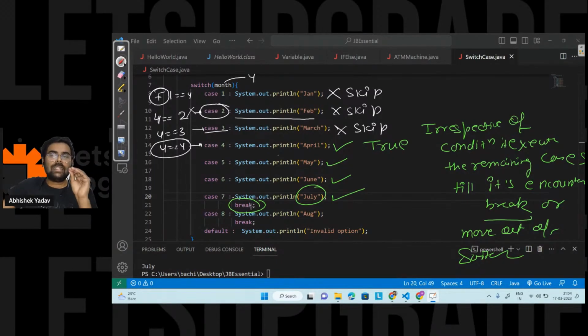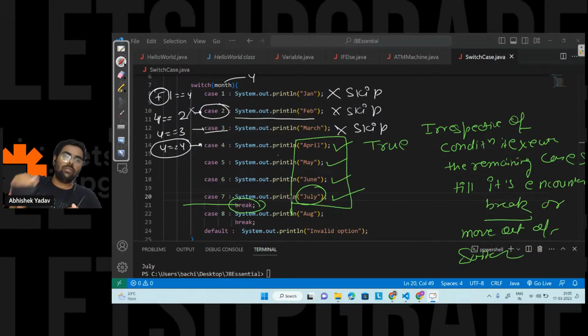The moment it gets the break keyword, we know the working of break keyword, right? It will move out of the switch case ladder now. So that's why we are getting the answer from April to July on the output screen. Anyone has any doubt, please write in the chat. Yeah, if a case matches, then the remaining will also get printed. Mohammed, your observation is correct. The moment one case is true, it will execute the remaining cases till the point it is not getting any break keyword, or till it moves out of the switch case ladder.